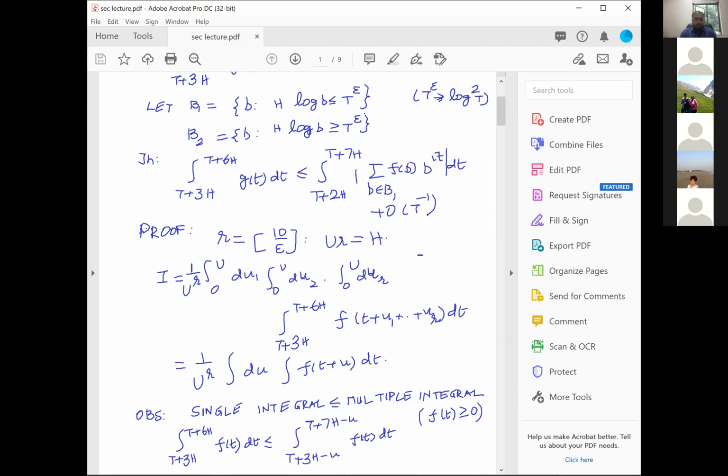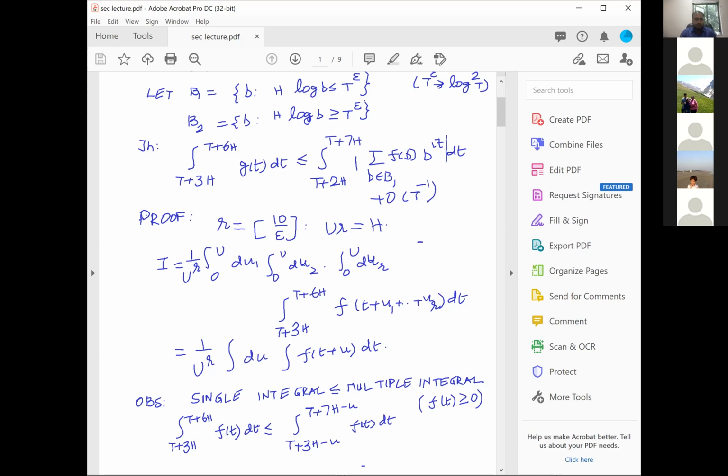Therefore, I have this single integral from t plus 3h to t plus 6h of f of t dt, where f of t is non-negative, and which I write as less than or equal to the integral from t plus 3h minus u to t plus 7h minus u of f of t dt, which I can always do because the interval t plus 3h to t plus 6h is contained in t plus 3h minus u to t plus 7h minus u. Because I have already observed my little u is less than or equal to h. Since my little u is less than or equal to h, therefore this interval t plus 3h to t plus 6h is contained in t plus 3h minus u to t plus 7h minus u.